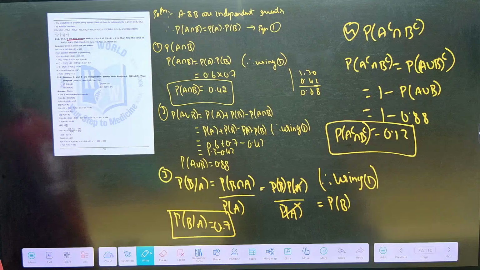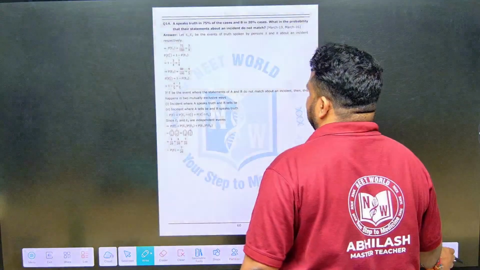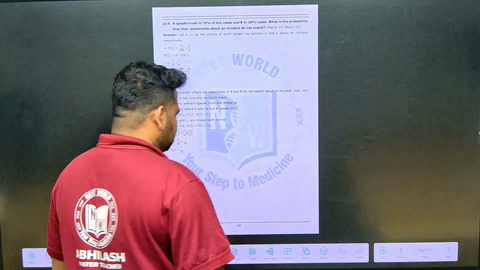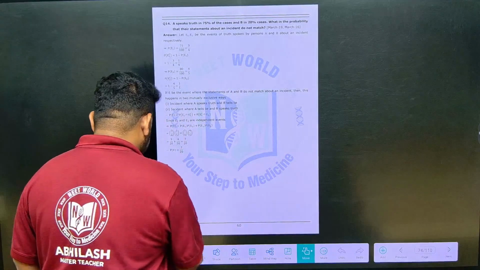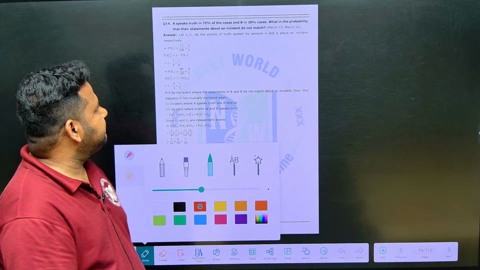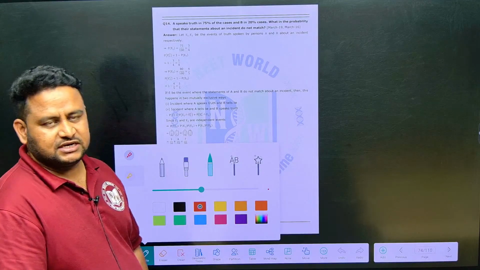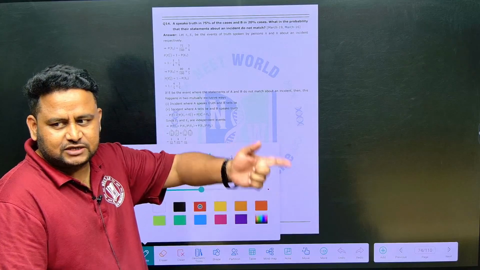Next one. Let us see if you have left out any other question. The last question in the booklet, but we have one more question to solve. So, see here. Observe this question, very nice and very interesting. They are telling A speaks truth in 75% of the cases and B in 20% of the cases. What is the probability that their statements about an incident do not match? That is, if A is telling truth, B should be lying. If B is telling truth, A should be lying.